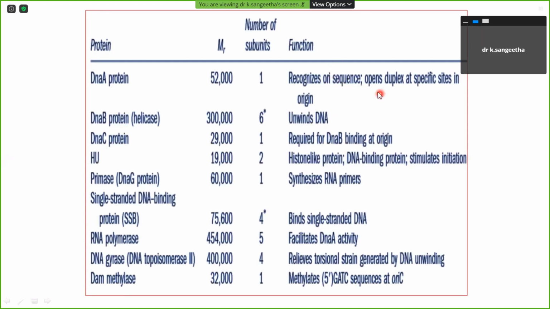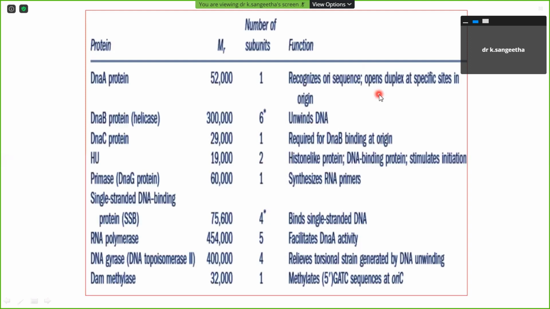The ORI sequence opens the duplex at the specific site. The name itself tells you. It is the origin of replication. You will have a stretch of the DNA sequence where the double strand is going to be unwound, where the enzyme DNA polymerase is going to be attached, and where the primase is going to be attached.